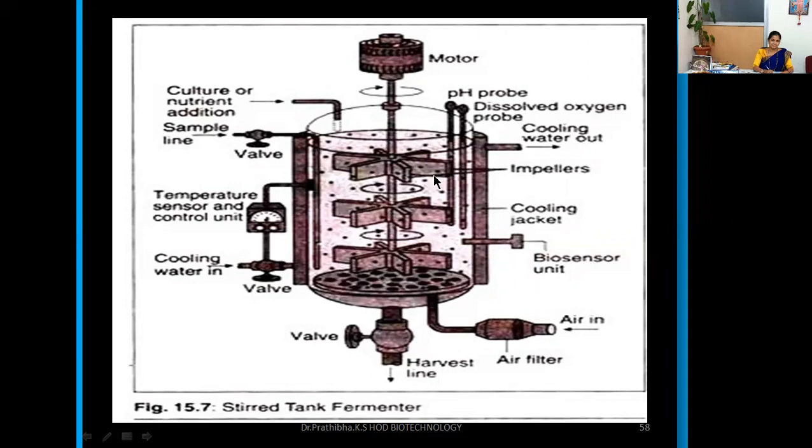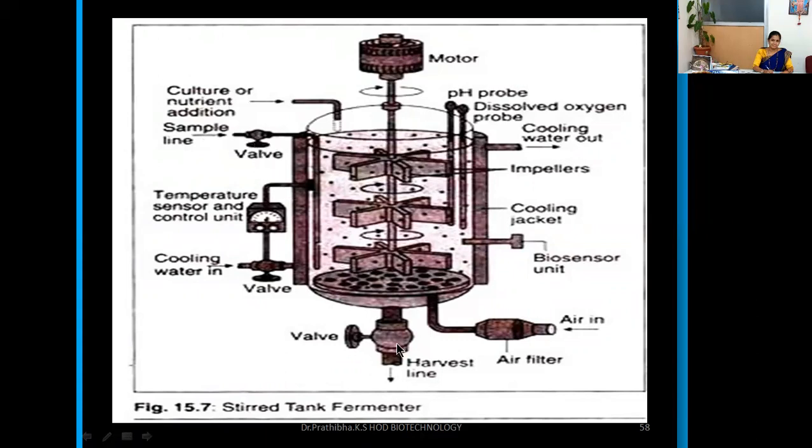In this fermenter vessel, there will also be a temperature sensor and the control unit. Then cooling water in valve, then cooling water out. Then you can see here the cooling jacket, then biosensor unit, then pH probe to adjust the pH, then dissolved oxygen probe, then culture or nutrient addition inlet, then sample line valve can be seen.